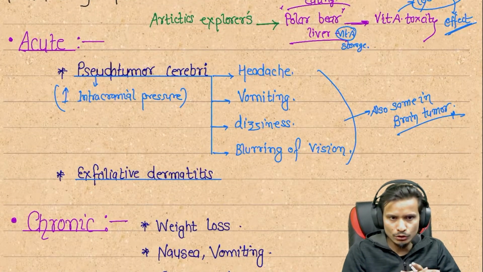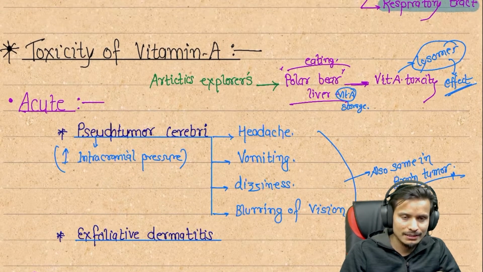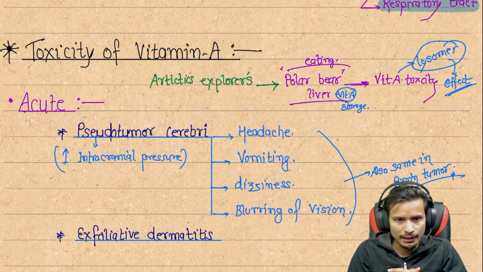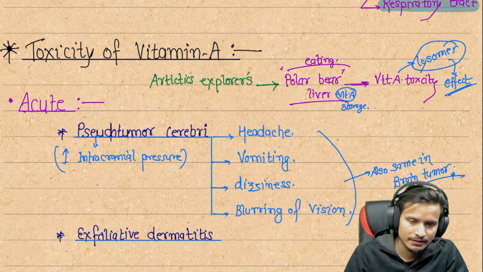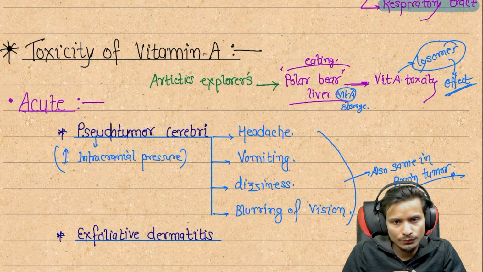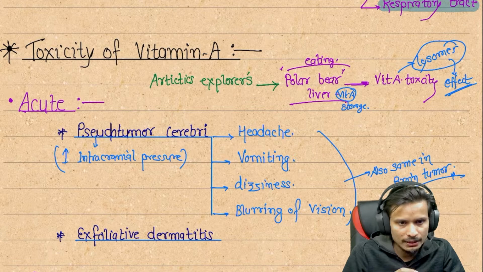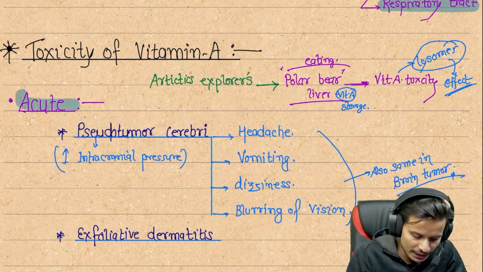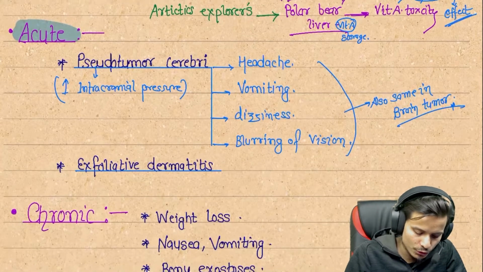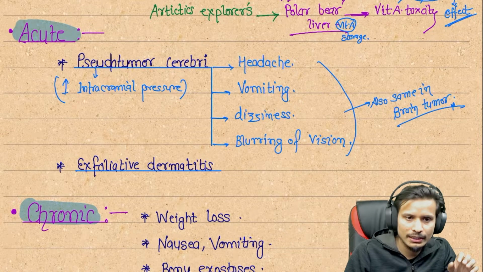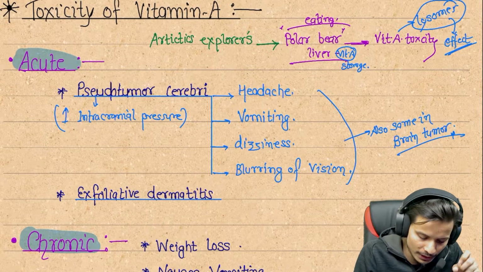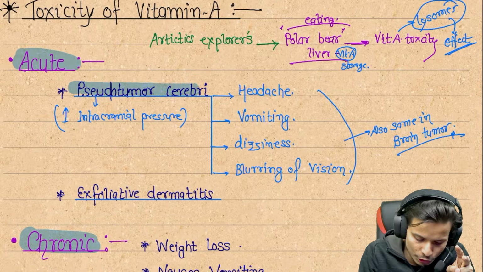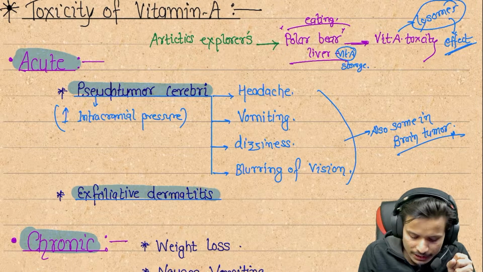Next, the toxicity. We are going to see what happens if the patient takes a higher dosage of vitamin A. Vitamin A toxicity presents in two forms: an acute case and a chronic case. What happens in the acute case? There are two types of acute symptoms we can see: pseudotumor cerebri and exfoliating dermatitis.